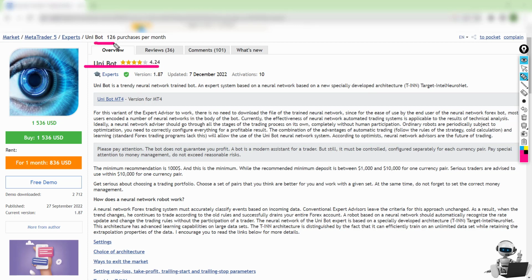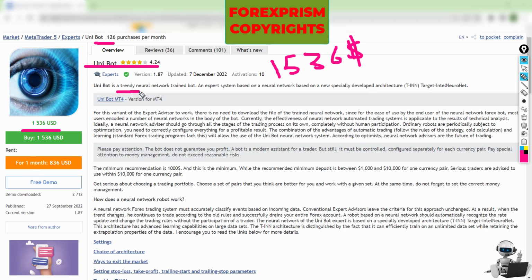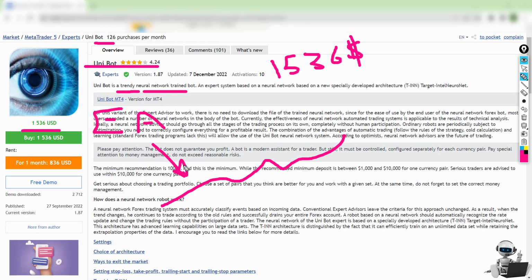So if we have an overview for this EA, you can see Unibot is currently trending and we have 126 purchases. People are actually paying 1,536 US dollars for one EA, or, I believe, for 10 activations or something like that. So you can see the price is very high, and it is a trendy neural network. Whenever there is a trend, this EA will determine, based on the neural network and the complex algorithm, whether this is a trend and when to enter a trade and open a grid of trades.